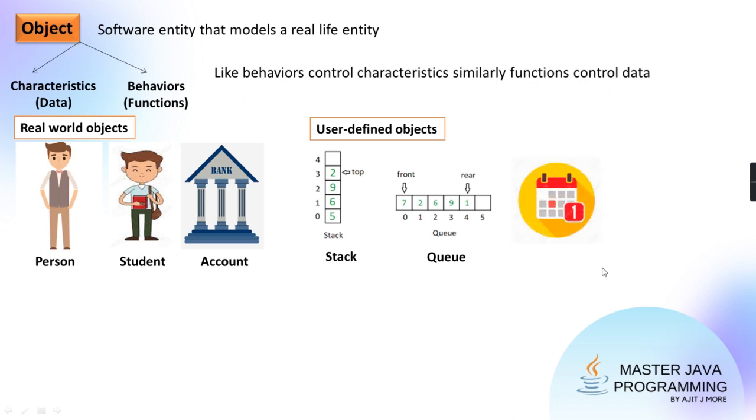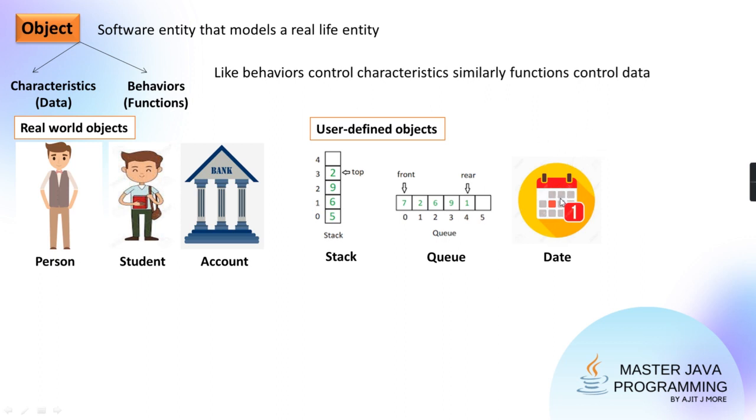Okay. Then similarly some invisible things like date. Now will date also have its own characteristics? Yes, indeed. It will have characteristics like DD, that is day, MM, that is month, YY, that is year. So those are the characteristics of that date. And will it have some functions? Yes. Now when you change the calendar page to the next, you can see one month is getting added.